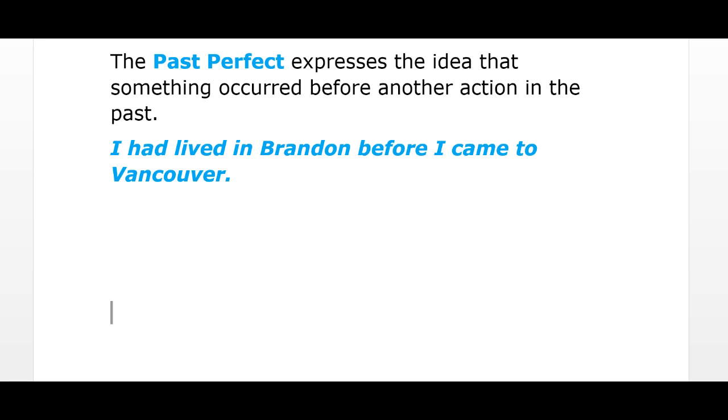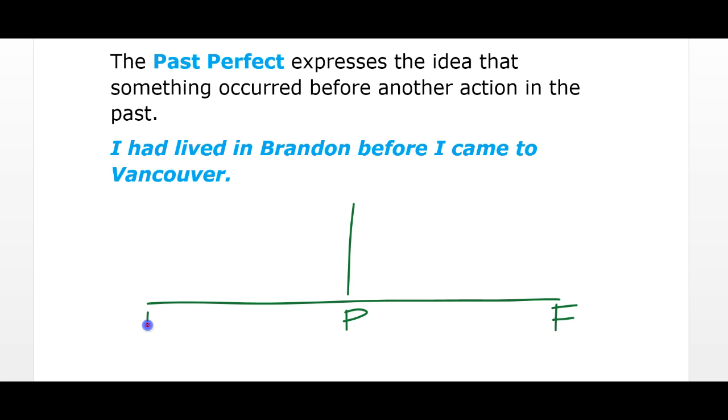In this sentence you can see that there are two actions that occurred in the past. If I were to represent this in a visual, it would look something like this. I'll draw myself a timeline. Here would be the future, this is the present, and this is the past.